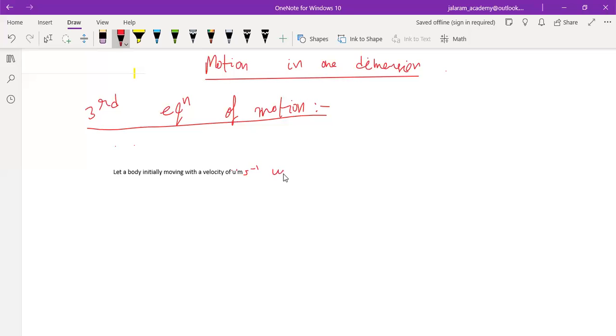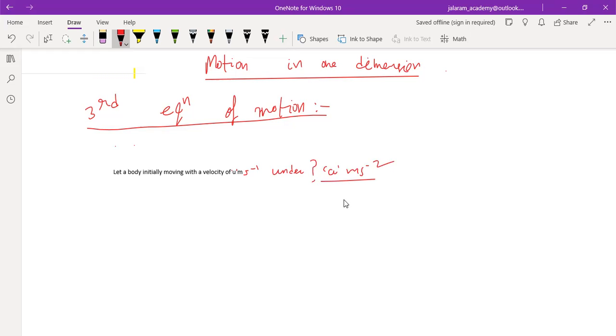under what? Under uniform acceleration of a meter per second square. I am writing only the symbols now.